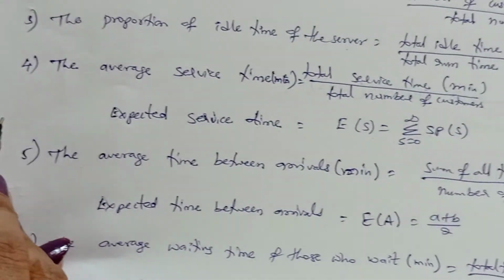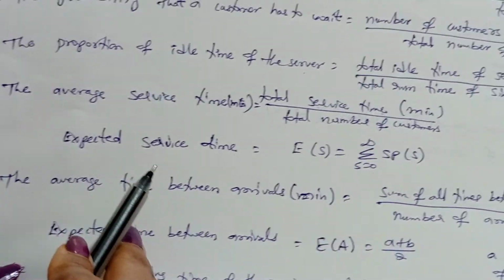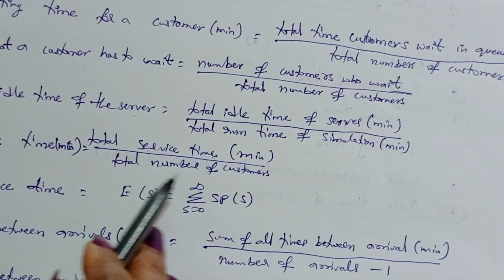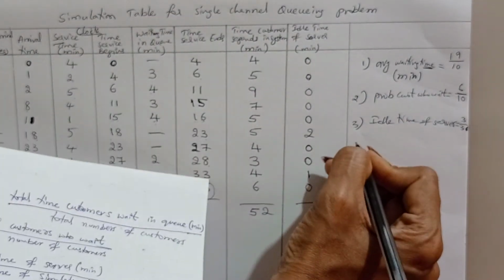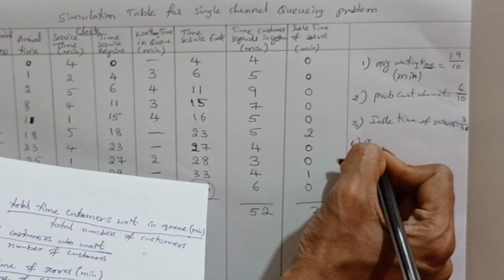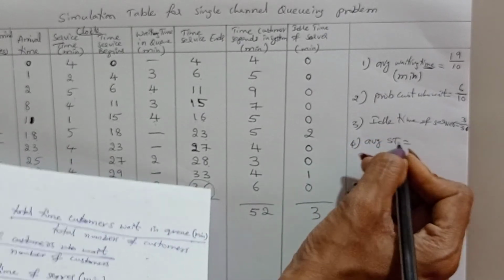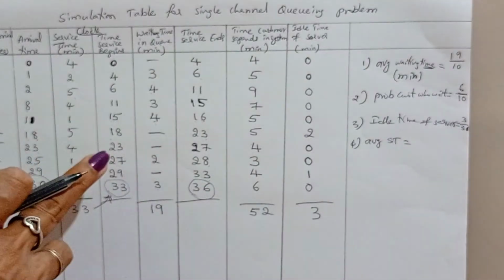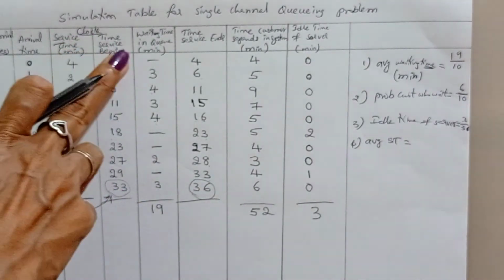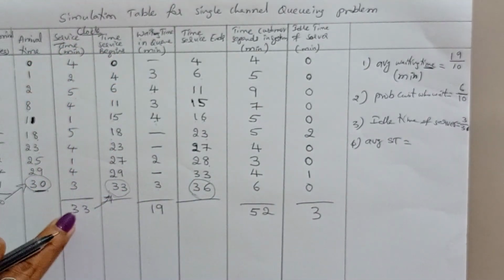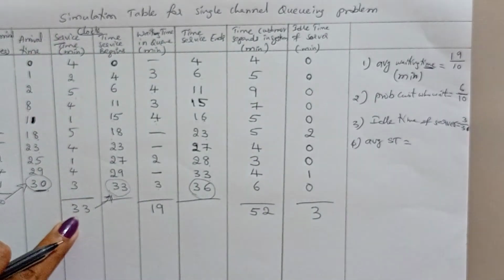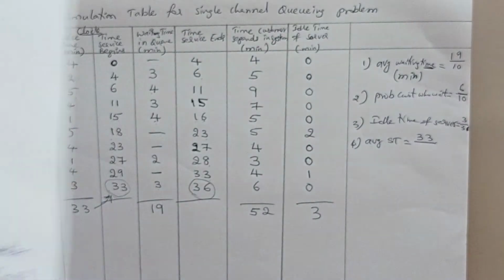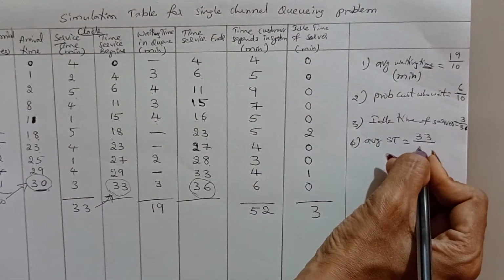Next, fourth one, average service time. That is total service time in minutes divided by total number of customers. I am representing ST as service time. What is the total service time? This is the service time. Total is 33, divided by total number of customers, 10.